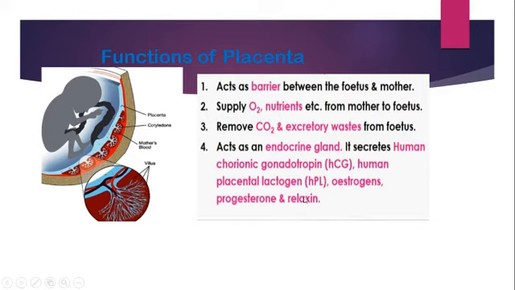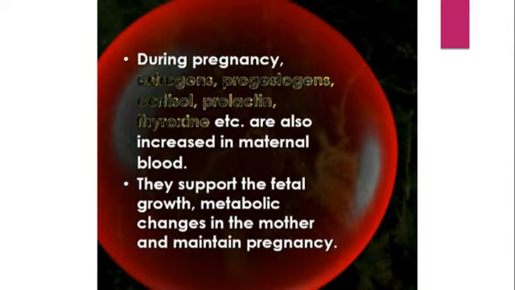Relaxin can be secreted by the uterine wall also. The uterus can also secrete this one. But along with that, you can see the placenta is also secreting all these hormones. All these hormones have their own important function in, let's say, embryo development and maturation and the whole process. In the female body, they have their own developmental importance.